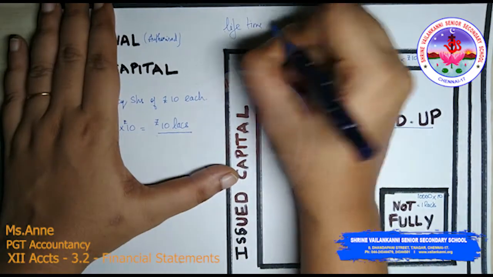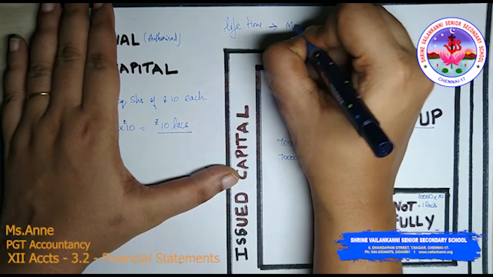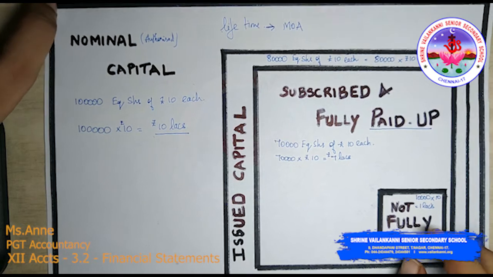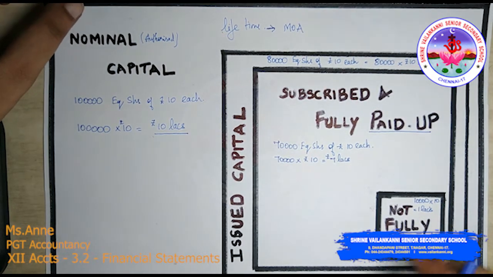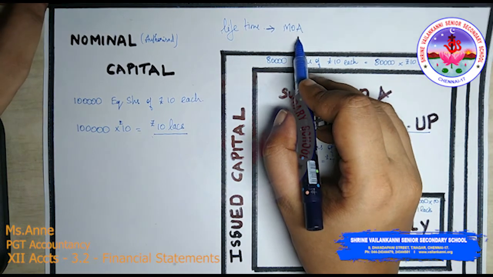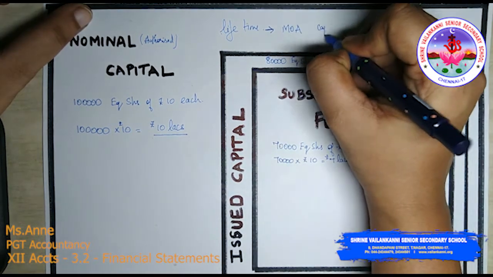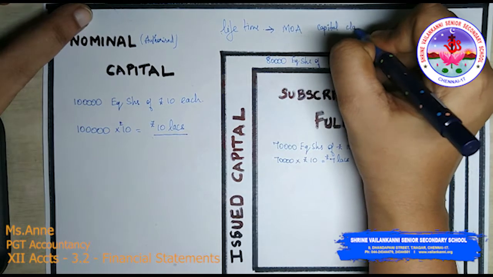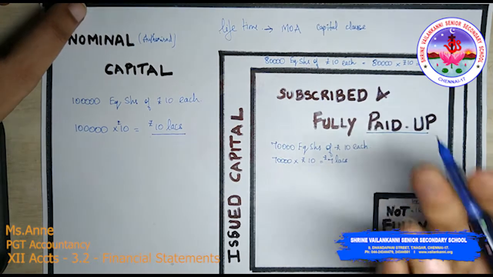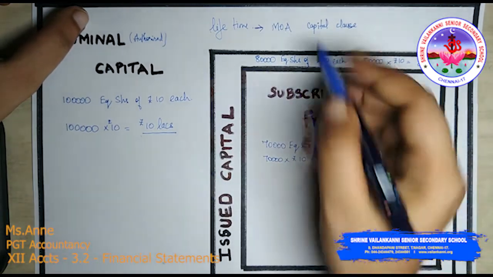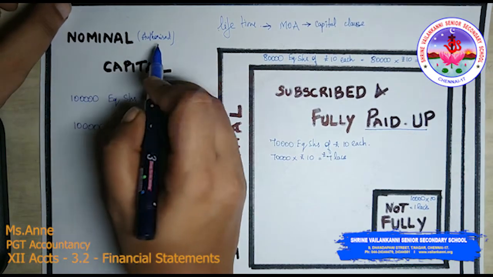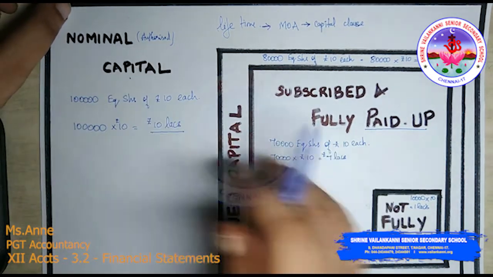Now it will be stated in its memorandum of association. Memorandum of association is a key document of any company. If you want to know the details about the company, then it is the memorandum of association that you need to assess under the capital clause. There will be various clauses in the memorandum, like name clause, place clause, capital clause, all these things. So under capital clause, this will be mentioned as authorized or nominal capital.